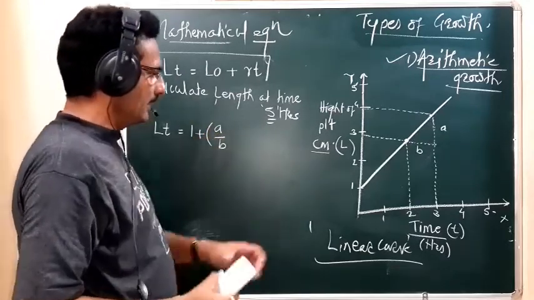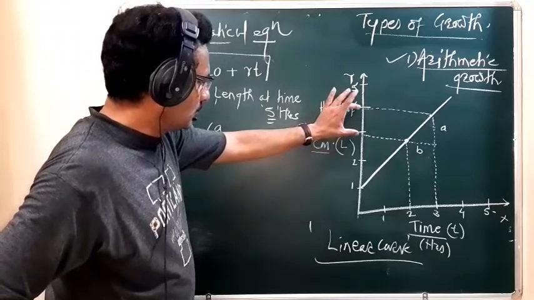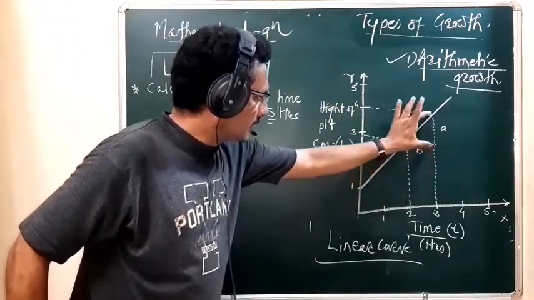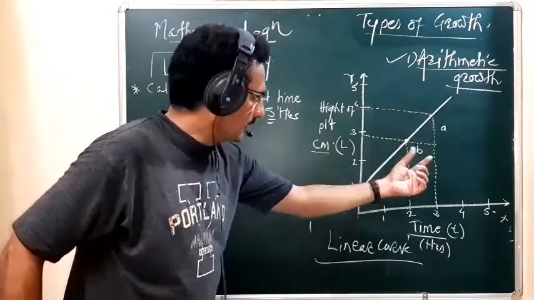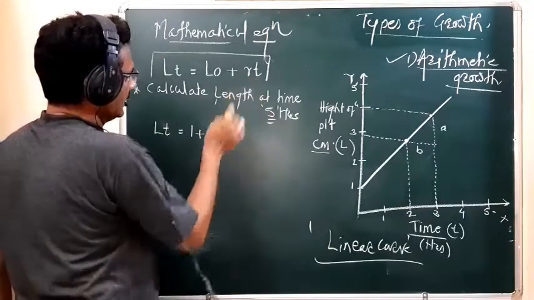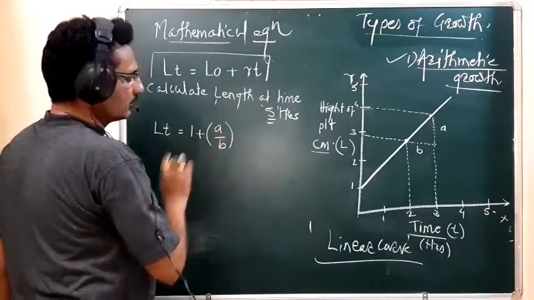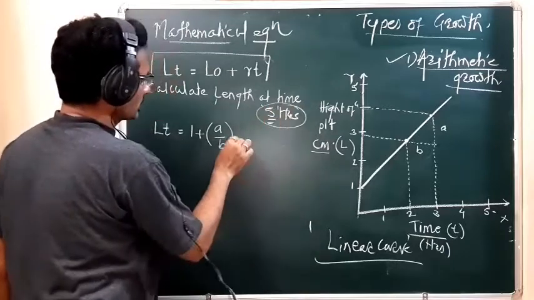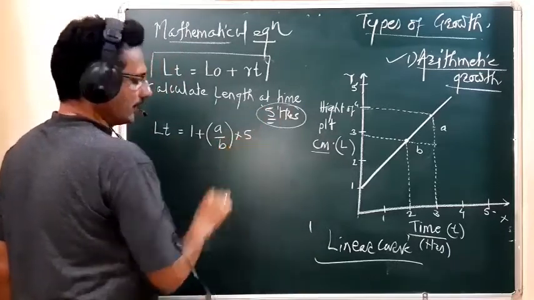Why is it a by b? It is the actual growth per unit time, a divided by small b. It is the growth rate into the time interval, which is 5 hours. So it is into 5.